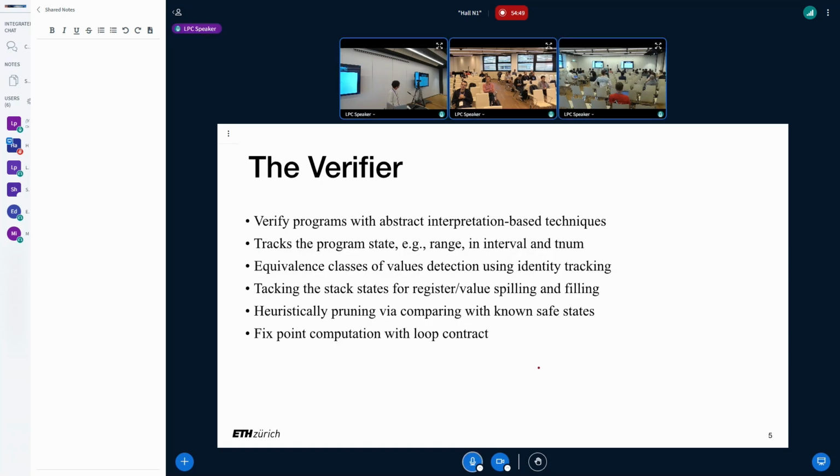I will give a very brief summary of the verifier because I believe most people here are very familiar with it. It's based on abstract interpretation, but it's not very similar to classic abstract interpretation because we don't have any join operation, and widening also happens very infrequently. We track program state using the range interval domain and the tristate domain, and we identify registers using identity tracking. We also prune paths by comparing the current state with known safe states, and we use fixed point computation to handle loops.